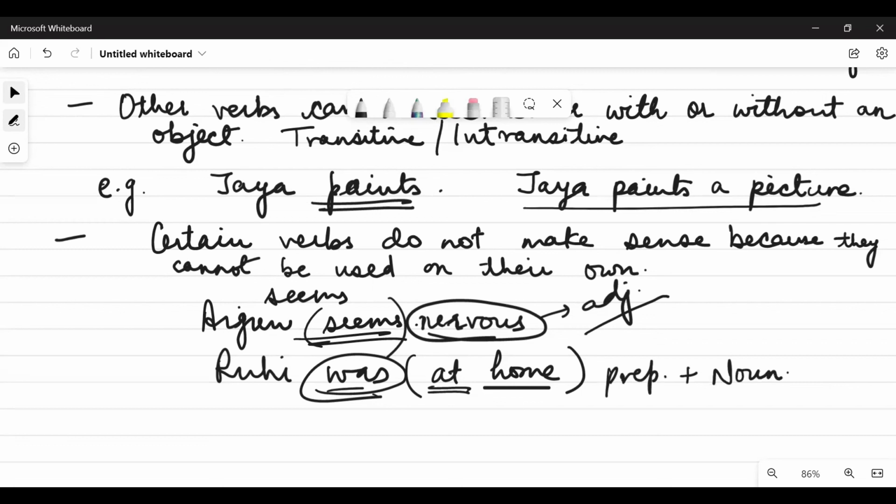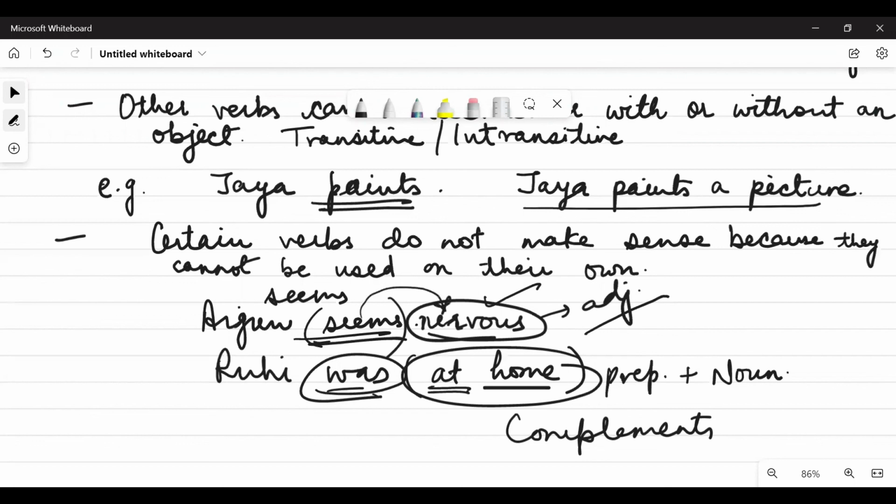I hope you understand. These words that we add, like the adjective or the preposition and noun, are called complements. So we need to add some complements to give the complete sense to these verbs. That is why they are known as linking verbs. We need to link them with some complement. Only then do they give complete sense.